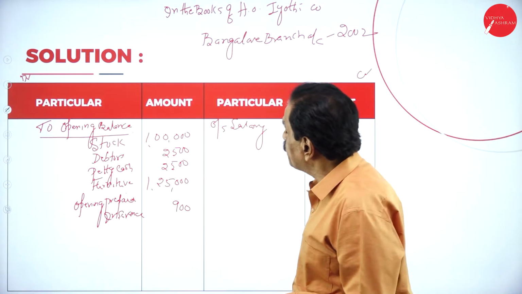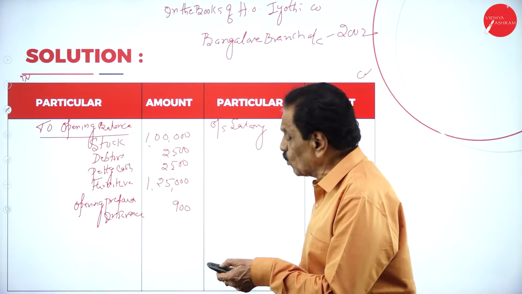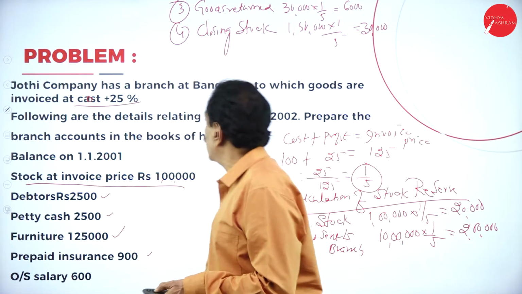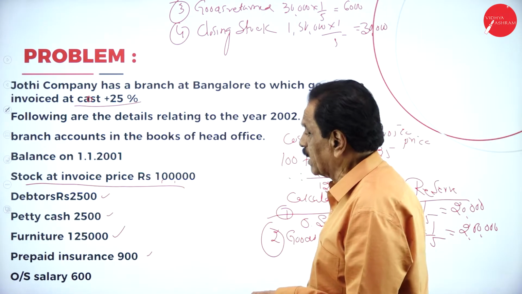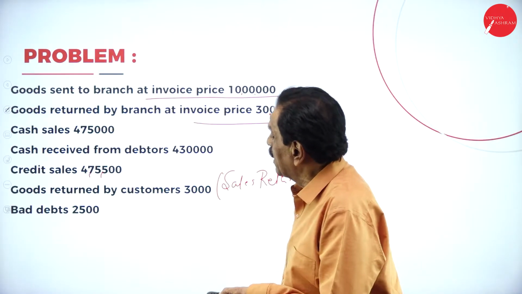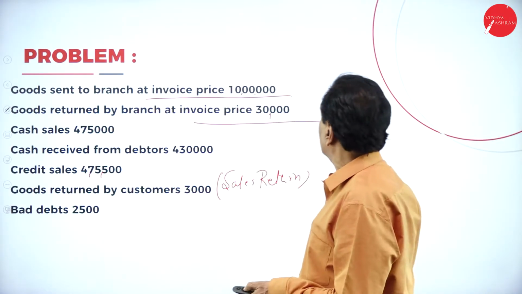So here, have you got the closing balance? You have to look after it. What's your opening debtor? 2,500. At the end, have you got the cash sale or cash receipt? Credit sale is 4,75,000.